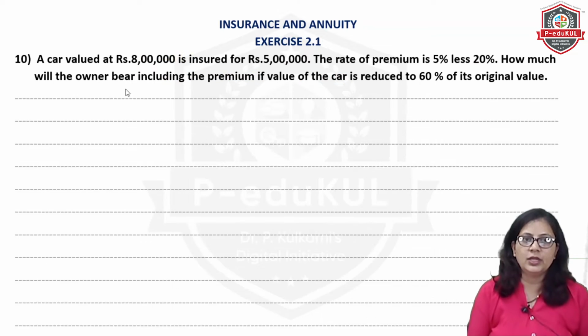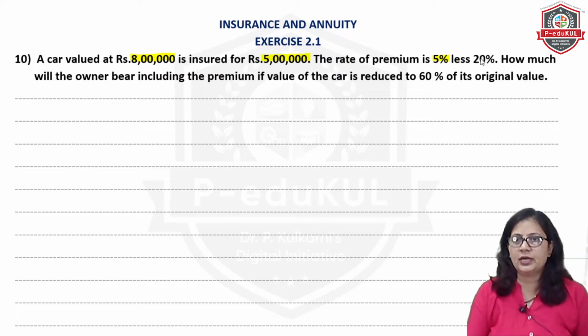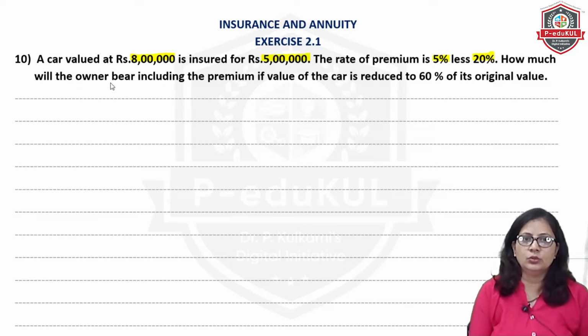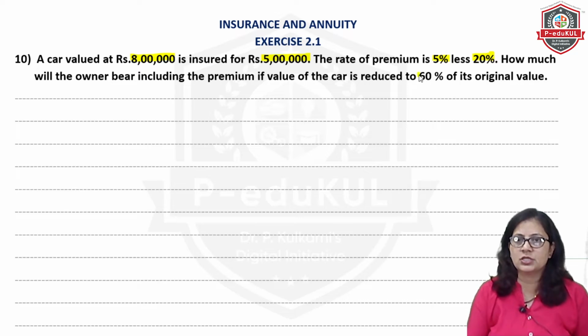So we will do the next sum. A car valued rupees 8,000 is insured for 5 lakh. The rate of premium is 5% less 20%. How much will the owner bear including the premium if the value of the car is reduced 60% of its original value? Now this is something sounding like the loss only.